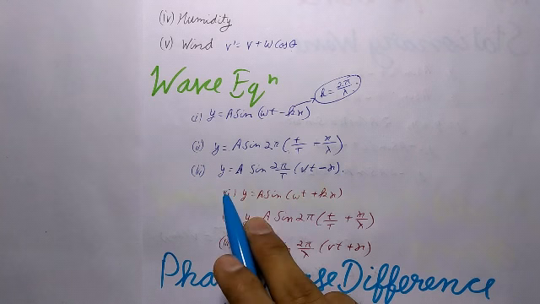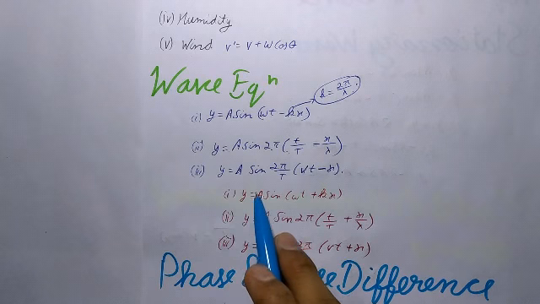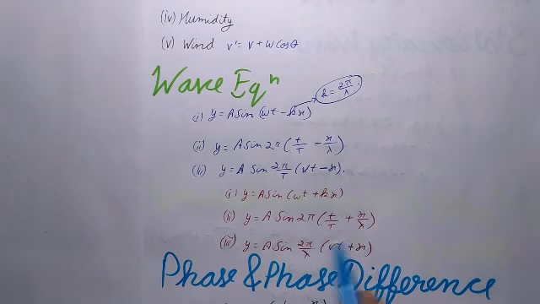Next, if the wave is traveling along the negative x direction, the minus sign is replaced by a plus sign in the above equations. Thus the equations will be written like this.